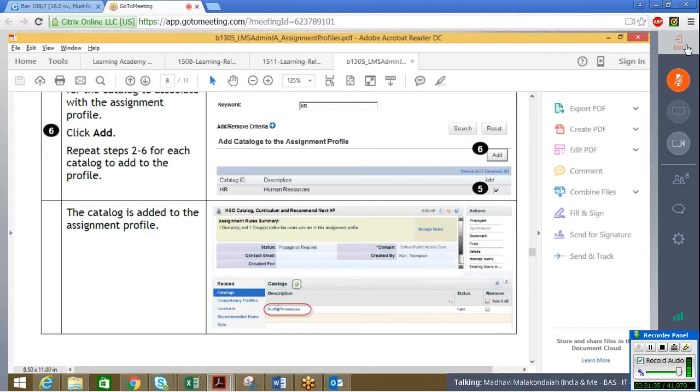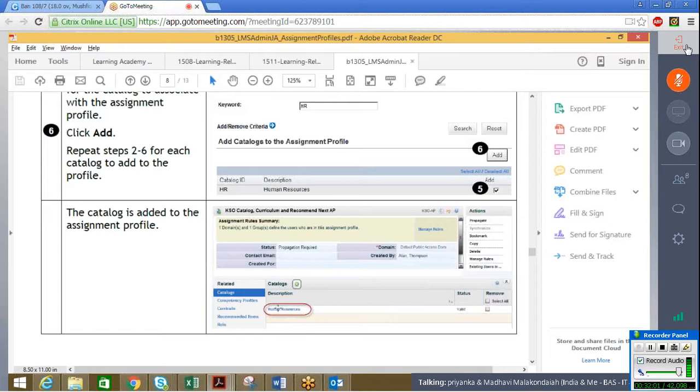Correct. Now you are assigning the items that we have created. Say I have created 200 items. I am assigning all those 200 items to a catalog. Now, how the catalog search happens for users is through the assignment profile only. I told you in the beginning, unless the catalog is assigned to an assignment profile and we have the propagation, users can't see whether it is a curricula or a catalog.